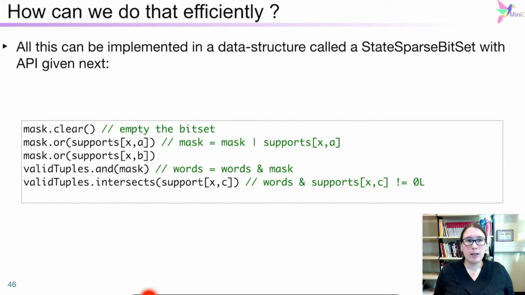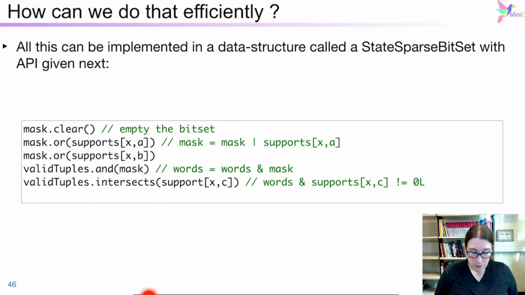Okay, let's now look a bit at the API of the state sparse bitset and the bitset that we are using. They have the same API as the Java util bitset implementation. So for the bitset here, mask, it's a temporary bitset that we can use for computation. We can clear them, so empty the bitset. We can do OR operation to do the bitwise OR.